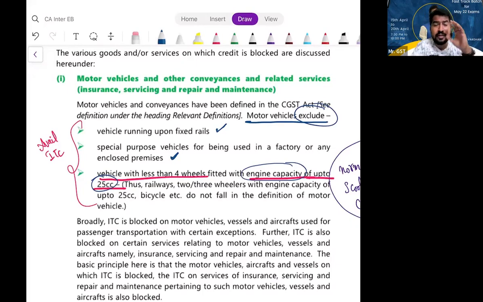Normally in railway stations, a small vehicle is used for transporting passengers or anybody. Any motor vehicle with less than 4 wheels and up to 25 cc engine capacity is also not a motor vehicle. If you purchase that, you can happily take ITC. These things are very much eligible for availing ITC.